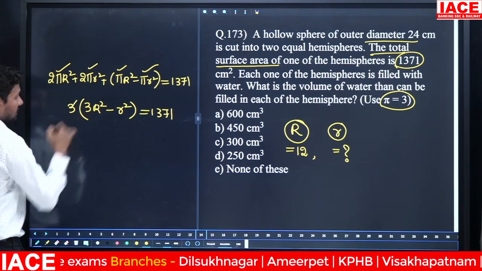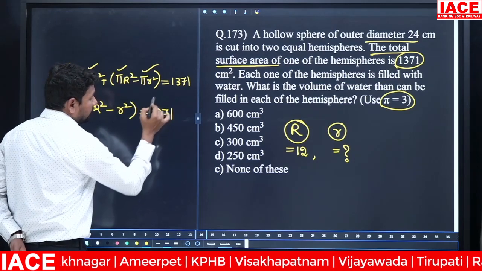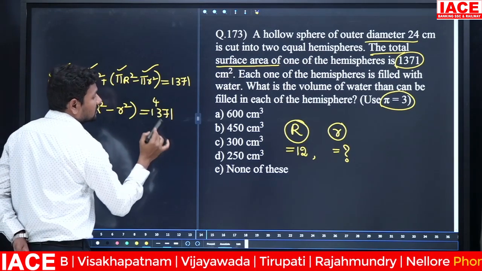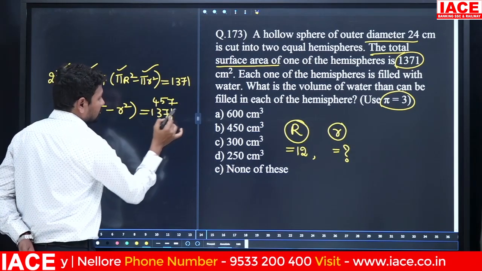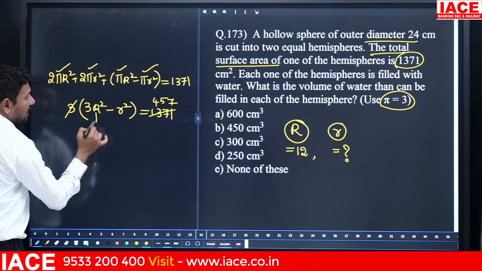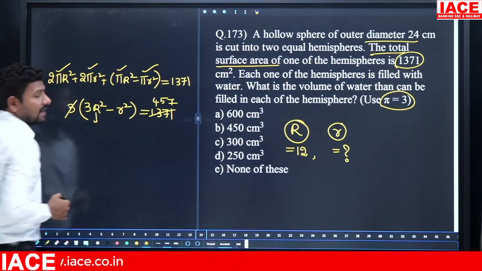Then 3 will cancel. 3 how many times? 3 4s is 12, the remaining is 17. 3 5s is 15, then remaining is 21. 3 7s. Next, the R value we know is 12. 12 we have to substitute.